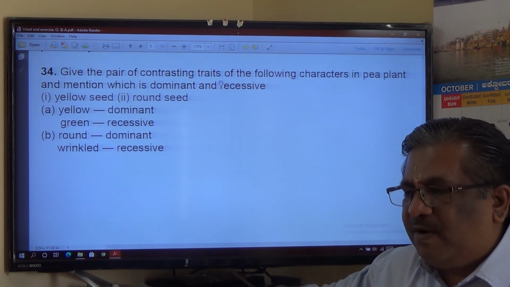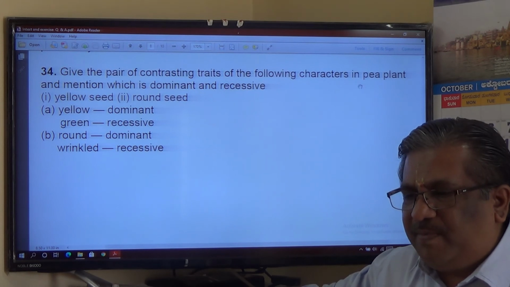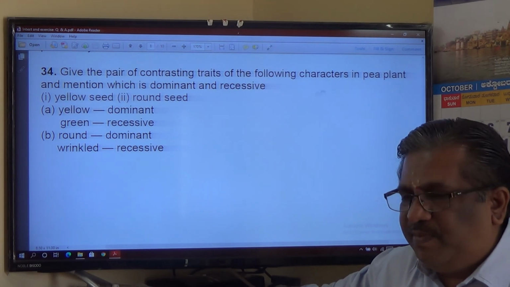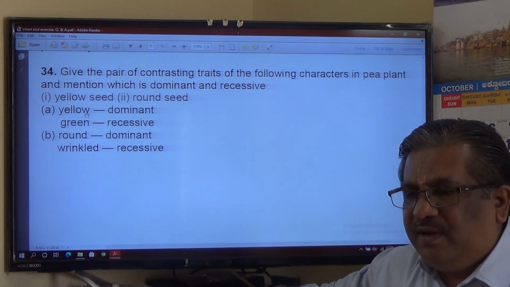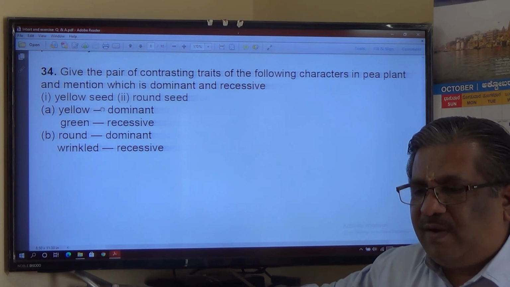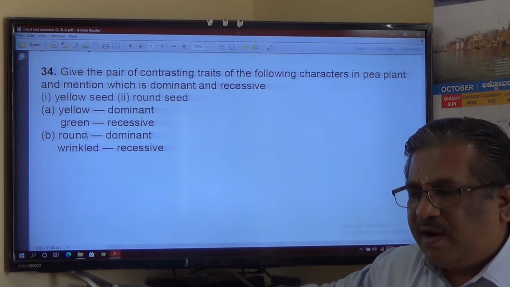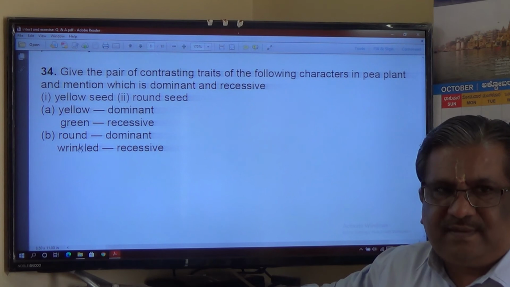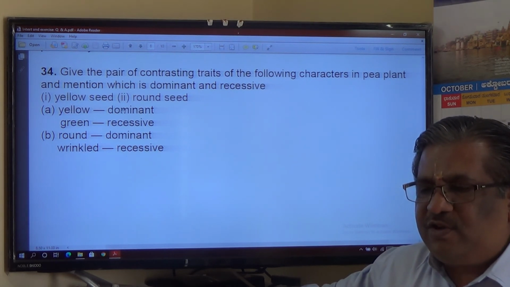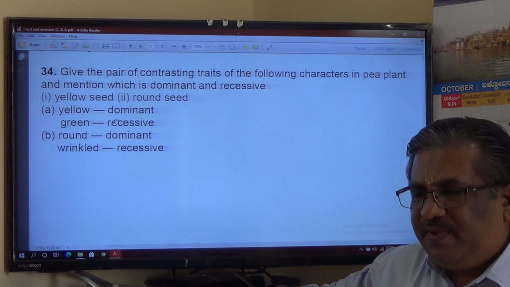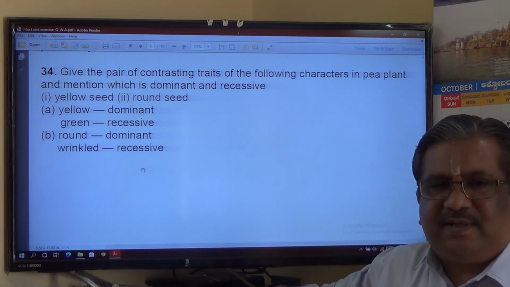Give the pair of contrasting traits of the following characters in pea plant and mention which is dominant and recessive. First, yellow seed; second, round. For yellow, the contrasting trait is green. For round, the contrasting trait is wrinkled. You got it? If yellow is dominant, green is recessive. If round is dominant, wrinkled is recessive.